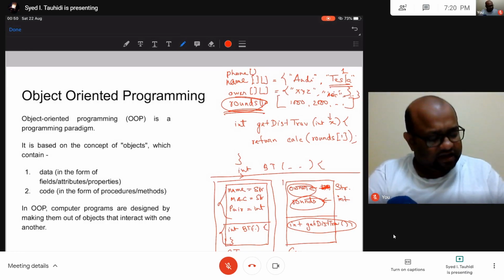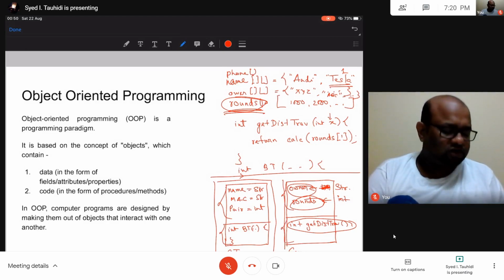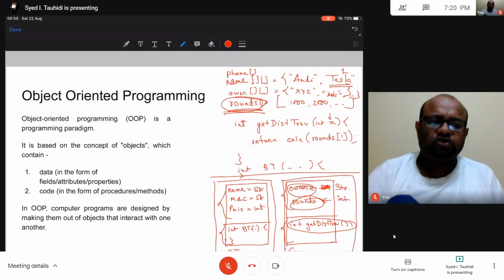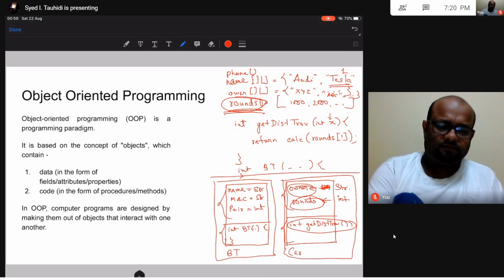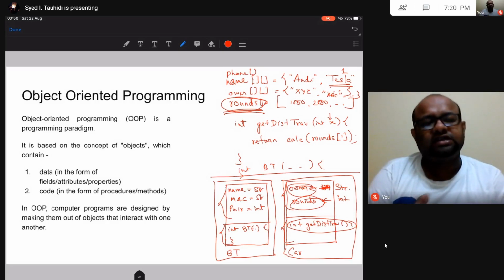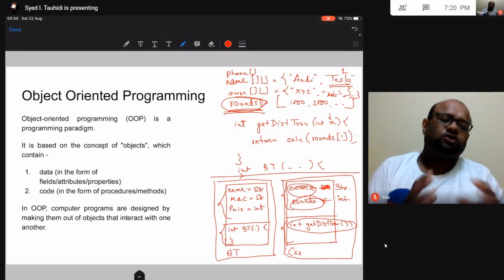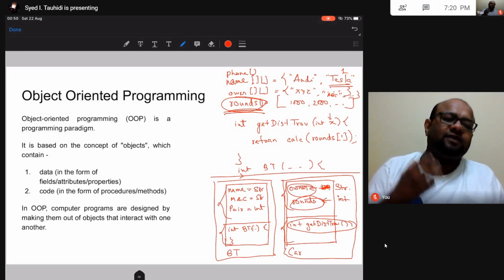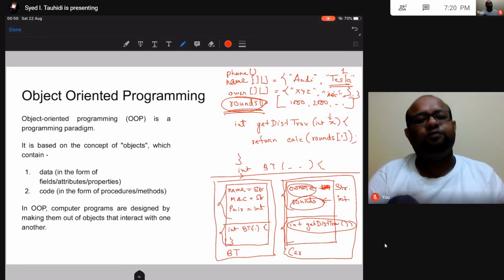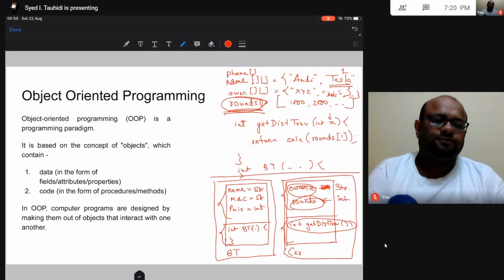Similarly, all this data and all this function, methods, all this code that deals with the car would be in another unit of code. So this is something that object oriented programming gives us. It allows us to organize our code into different blocks, so that the code that makes sense together would be put together in one block of code.